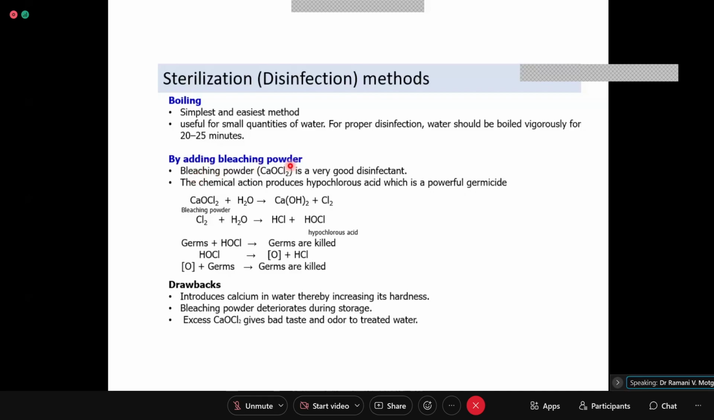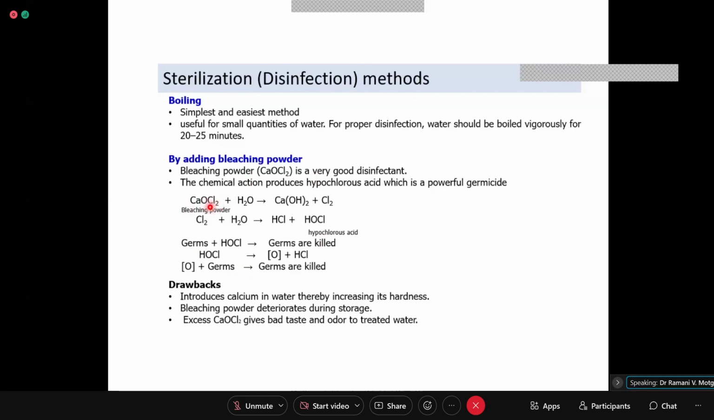Okay. Now, by using bleaching powder, that is CaOCl2, you get disinfection. Like this reaction we have already seen in the free chlorine experiment, right? Which experiment have we seen these reactions? Chlorination experiment, free chlorine determination.